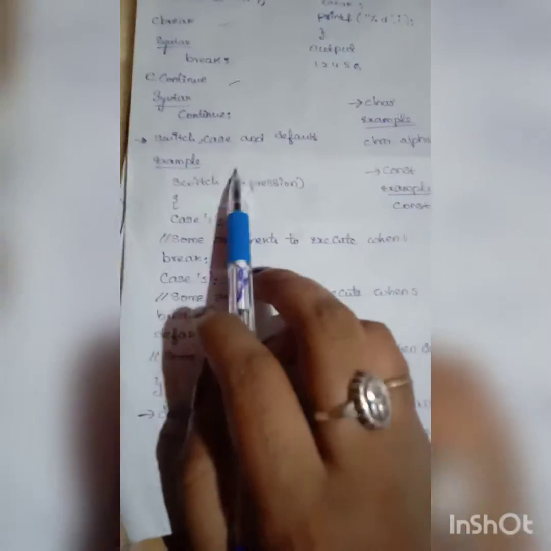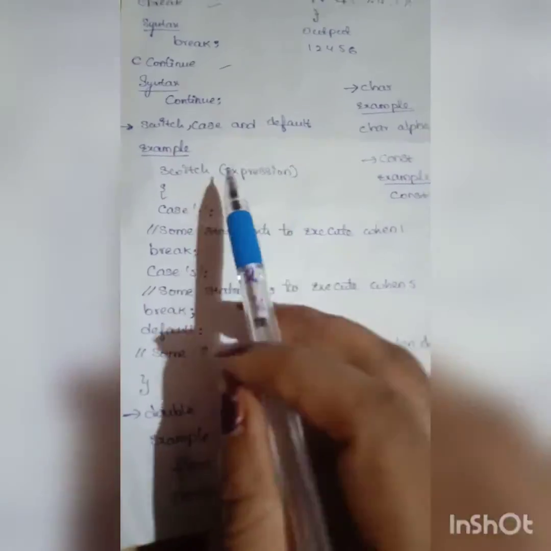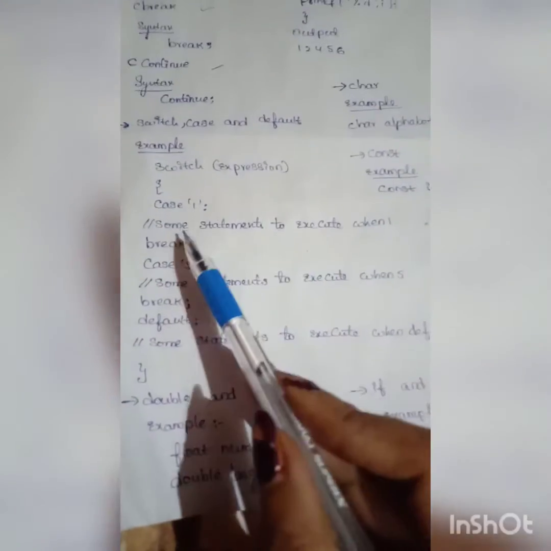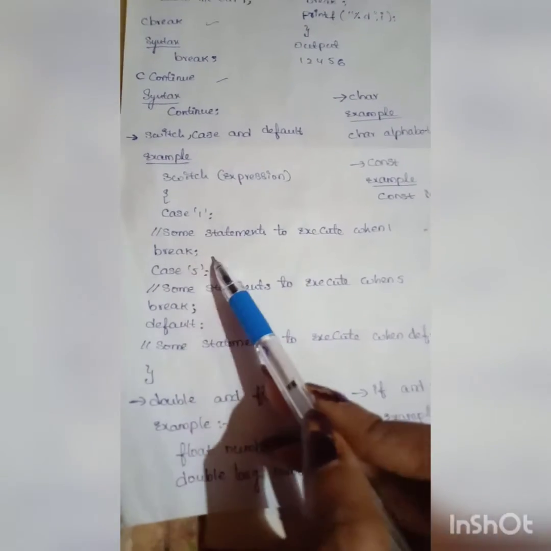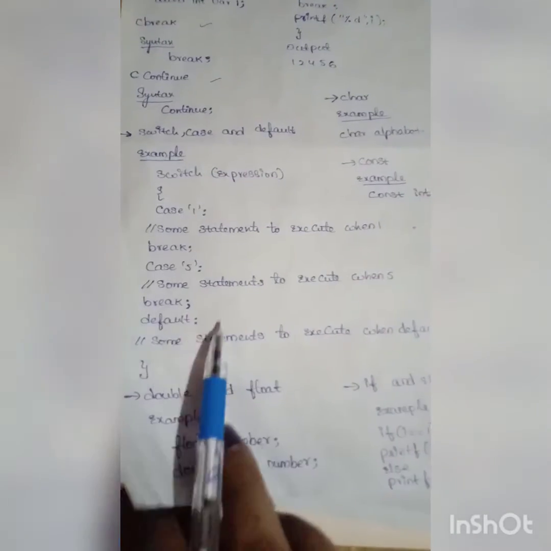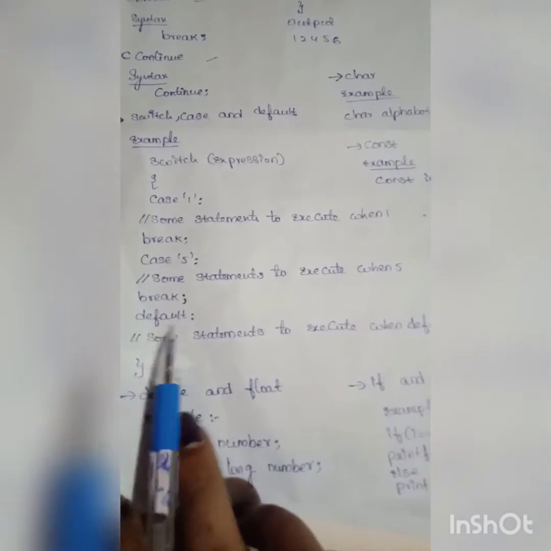And this is the example for switch, case and default. Switch with an expression, case 1: some statements to execute when 1, then break. Case 5: some statements to execute when 5, then break. Default.